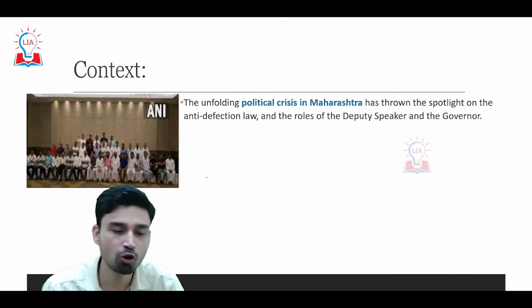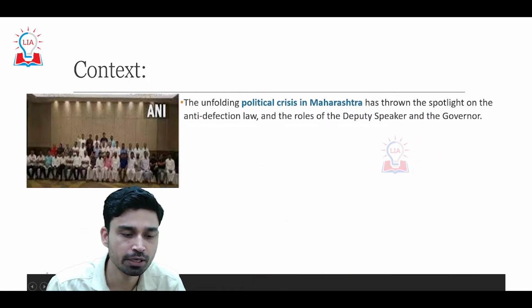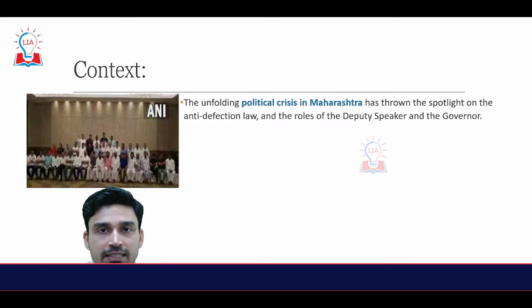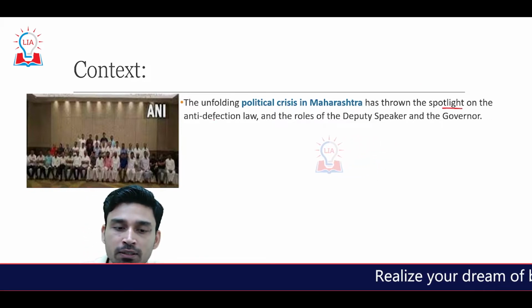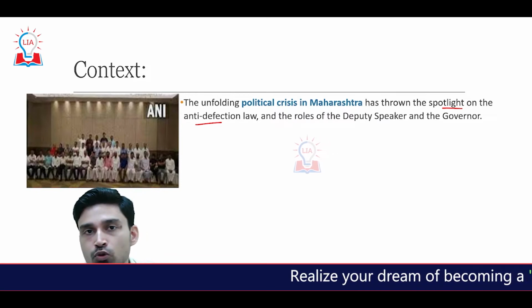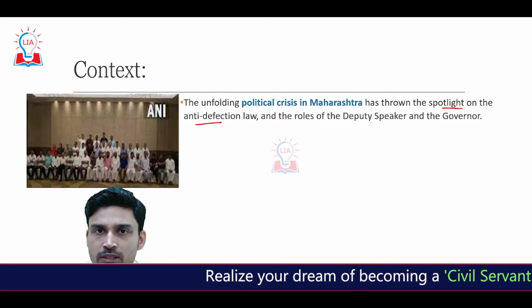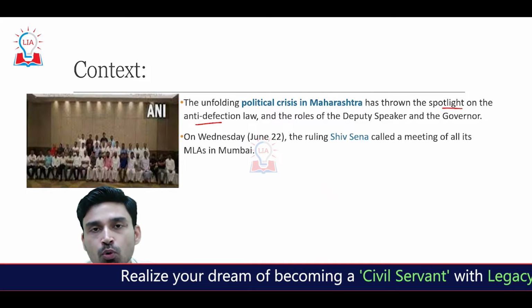First of all, the context in which we are discussing today's issue is that recently a political crisis has unfolded in Maharashtra and has thrown the spotlight on the anti-defection law, the role of the Speaker and Deputy Speaker, as well as the role of the Governor. So how did the crisis begin?